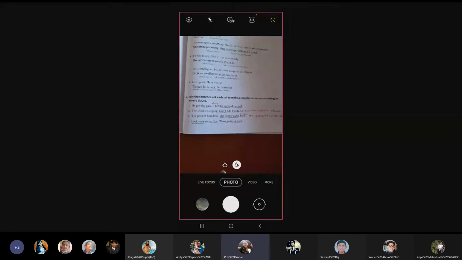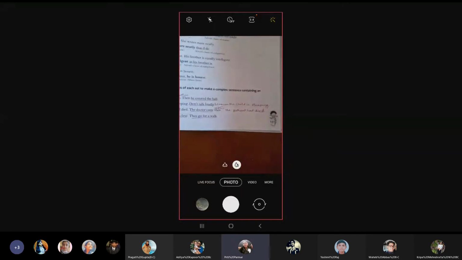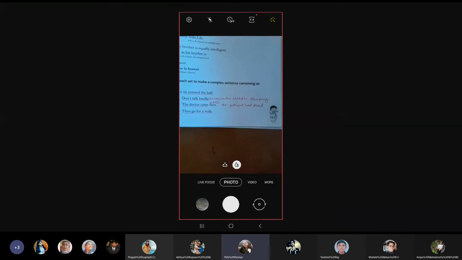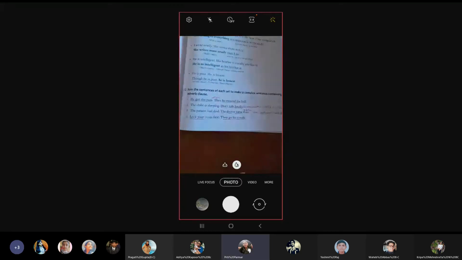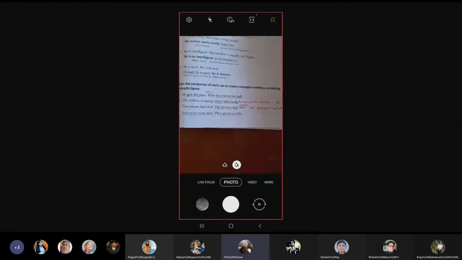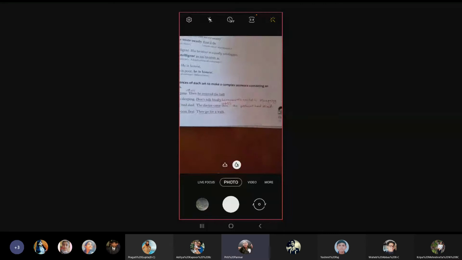Number 2, the child is sleeping, don't talk loudly. Now here, don't talk loudly because the child is sleeping. Number 3, the patient had died, the doctor came then. Answer: the doctor came after the patient had died.